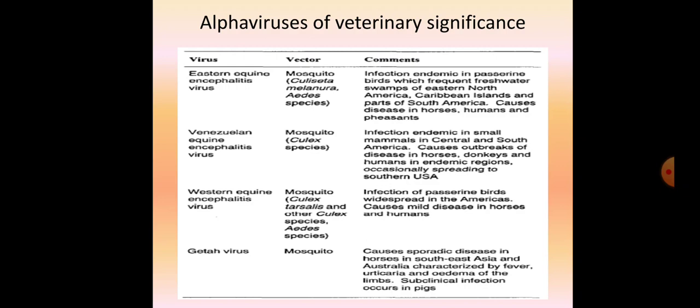Getah virus is also transmitted by mosquitoes and causes sporadic disease in horses in Southeast Asia and Australia, mainly characterized by fever, urticaria, and edema of the limbs. Subclinical infection has also been reported in pigs. So these are the main alpha viruses of veterinary significance.